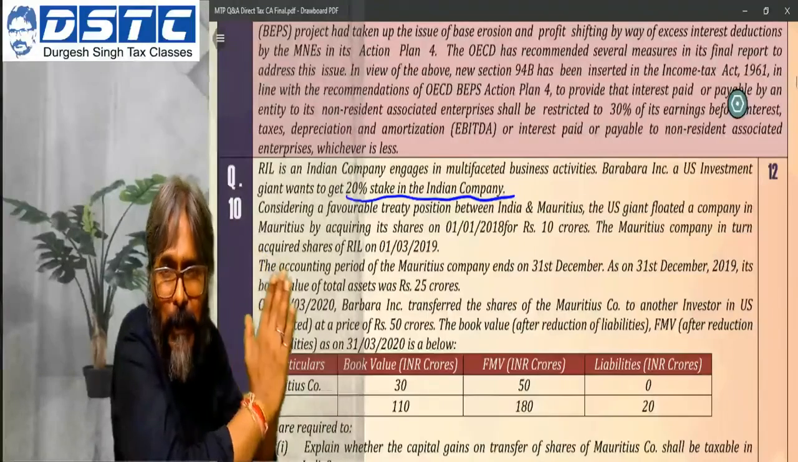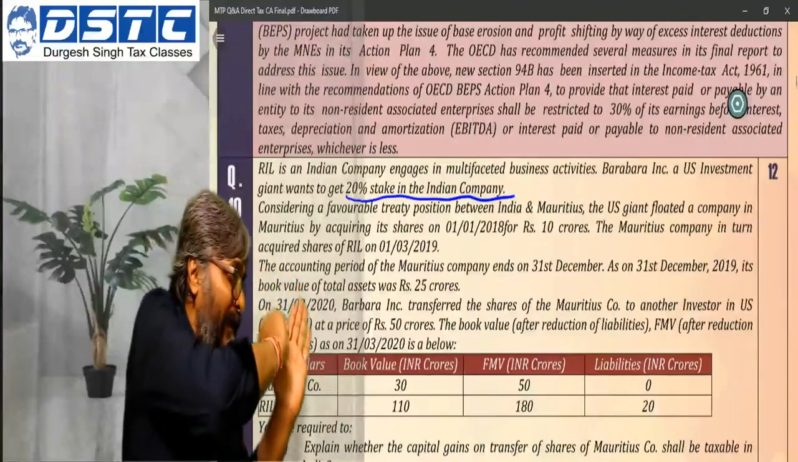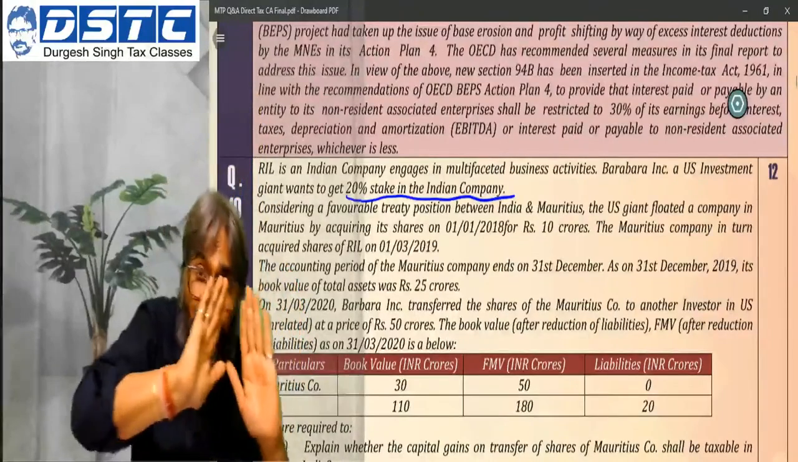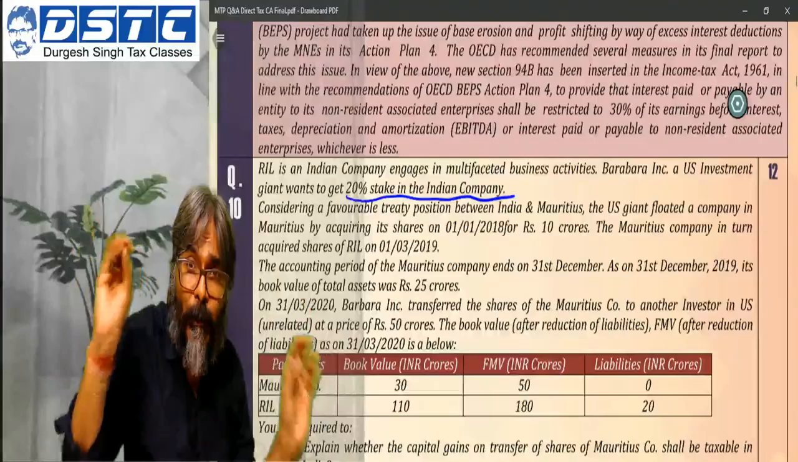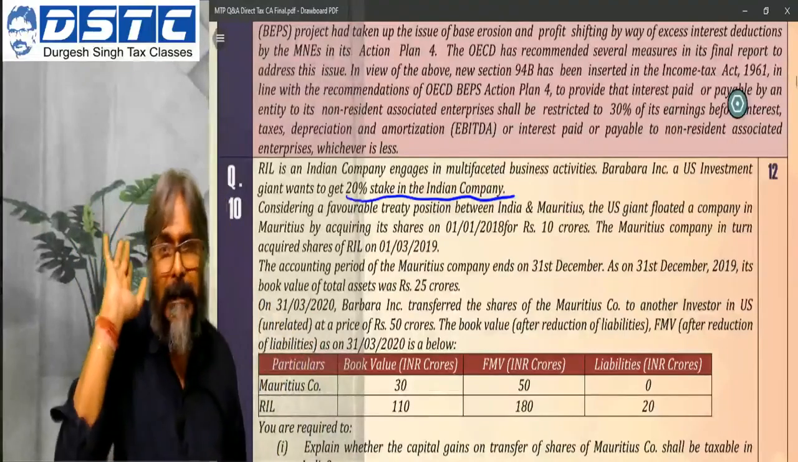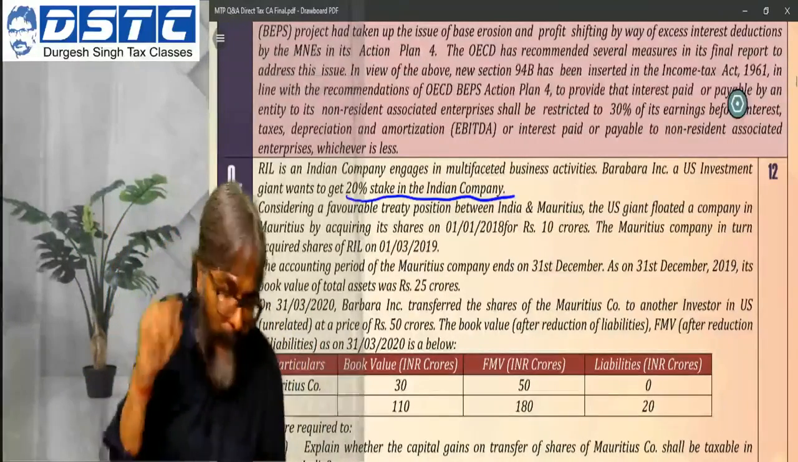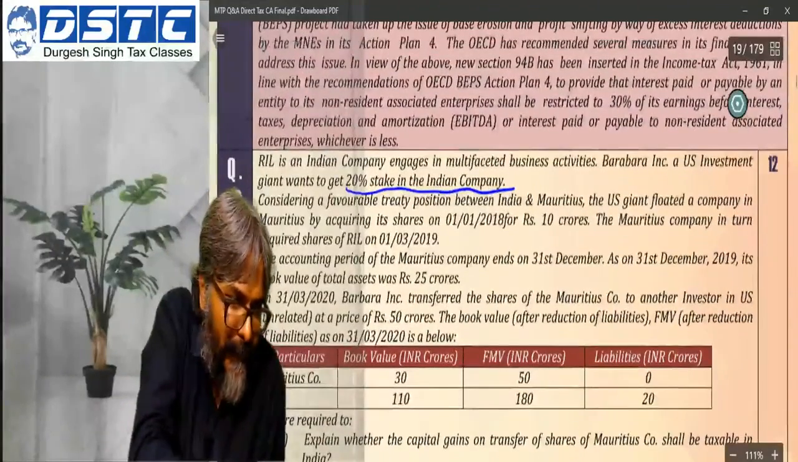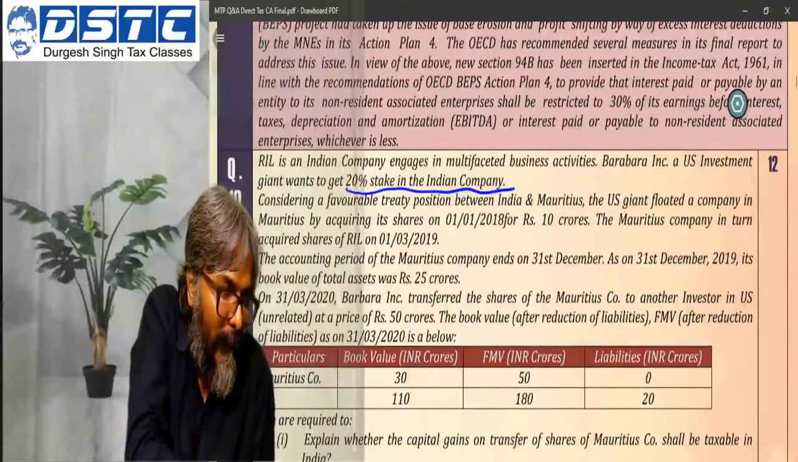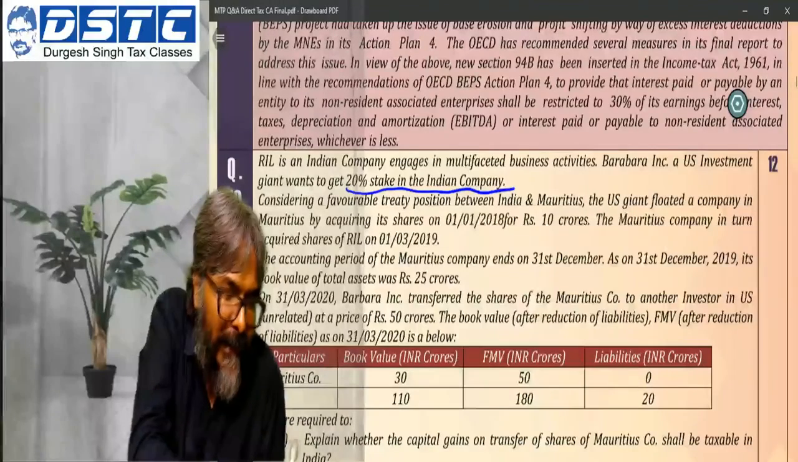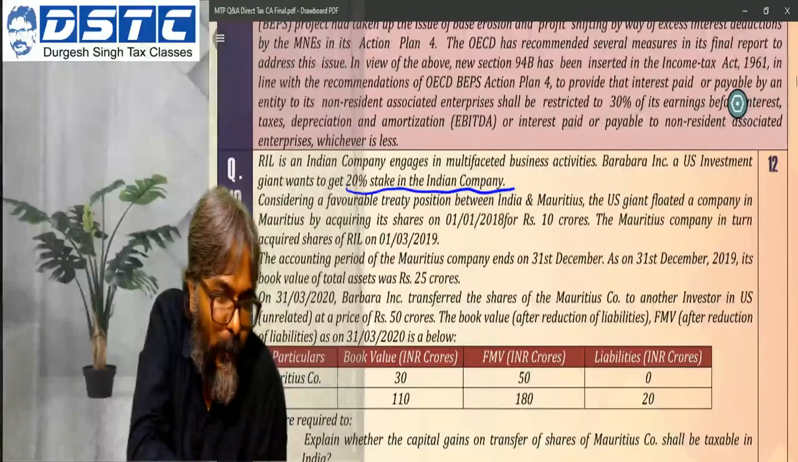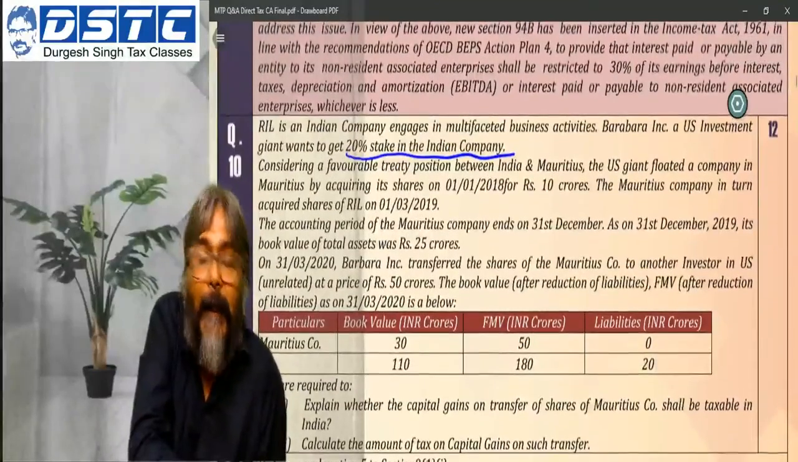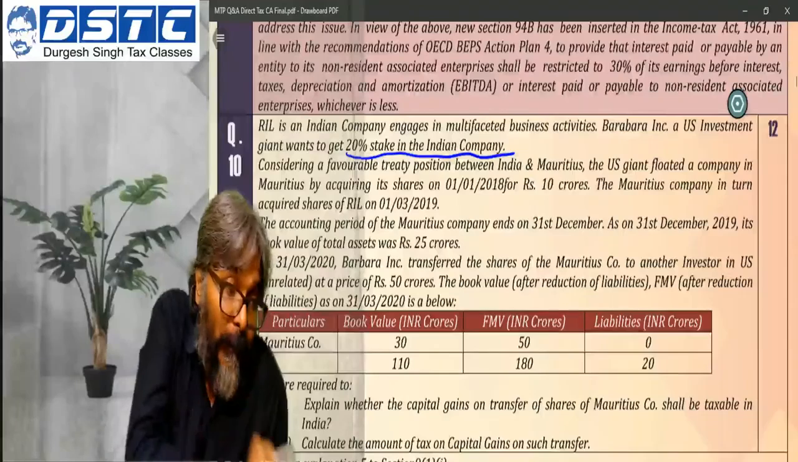A handful request to all of you. Don't make a mistake if there is a case of a foreign company directly doing an investment in the Indian company. Please don't write the indirect transfer. Don't write Vodafone. If you write Vodafone, wrong answer. 0 marks. Be careful on that particular part. Let's look upon this now. In this case, RIL is an Indian company engaged in multifaceted business activities. Barbara Inc., a US giant, wants to get a 20% stake in the Indian company. Considering a favorable treaty position, this is the game.